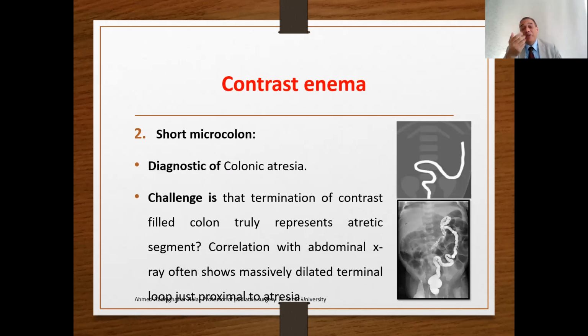The second finding may be a short microcolon. So there is a microcolon and the contrast stops here. This is diagnostic of colonic atresia. We say colonic atresia when you inject the dye and it stops at the site of the colonic obstruction, provided that you inject the dye adequately with adequate pressure. The arrest of the dye represents the site of the obstruction in the colon.